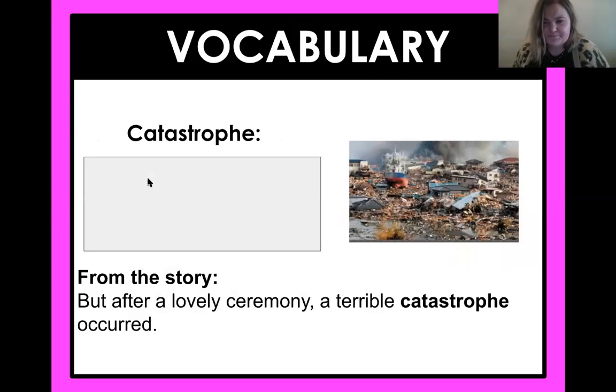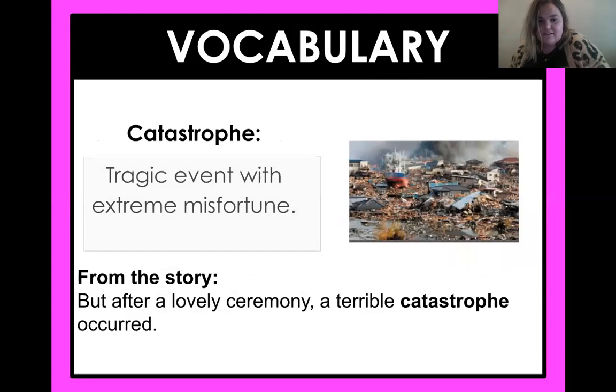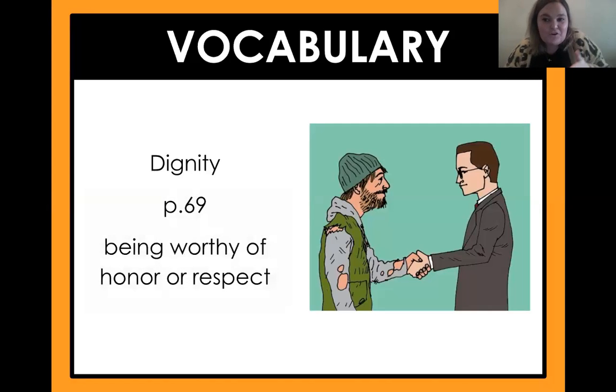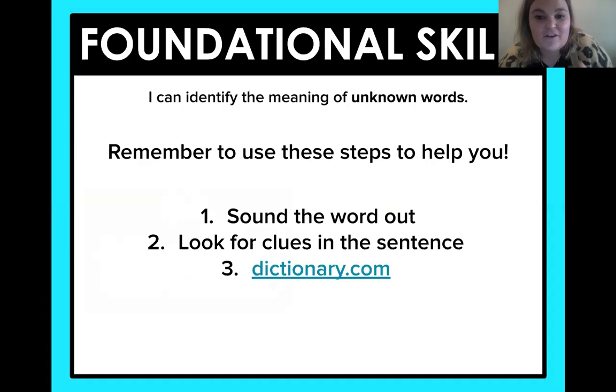What about catastrophe? Look at that picture. What is a catastrophe? It's a tragic event. So it's something awful that happens. It's just not good. Look at all those buildings. What about dignity? This is a tough one. Yeah, it was from John Henry. It was being worthy of honor and respect. So it's your pride in yourself. Good job. I just want to do a quick review because you know Miss Lawson loves her vocabulary.